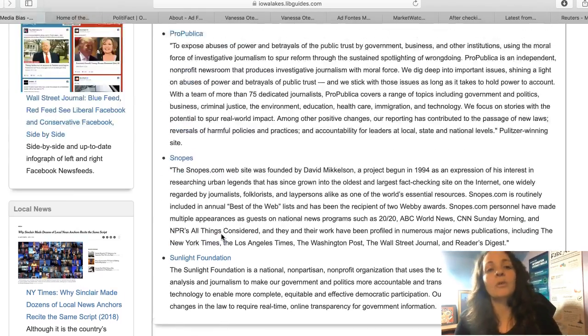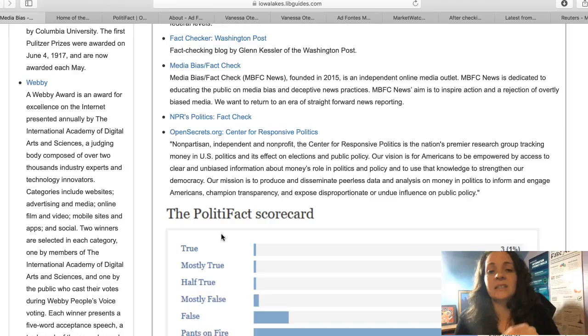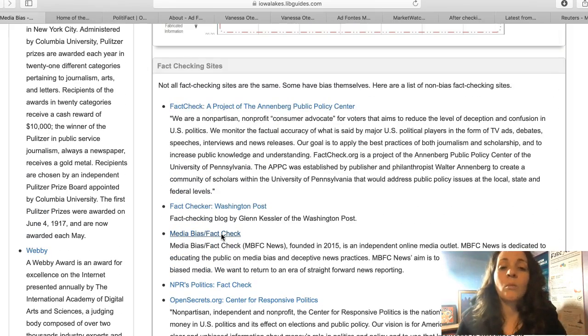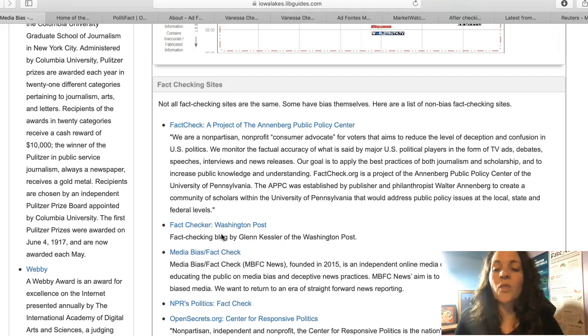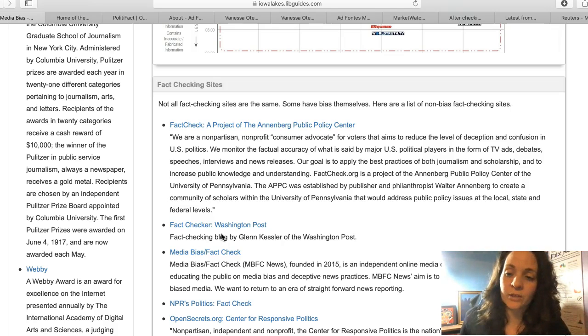So if you want to go through and look at these different kinds of sites and try to find what other people are saying about that source, you look up the author of that source, and when you look up other sources, you look at those authors, and you have to try to see what's real. And after a while of doing this, you'll get to know which sites are good sources. You just have to keep trying. And once you have that, you start to trust those few sources and know what sources you just are never going to trust.